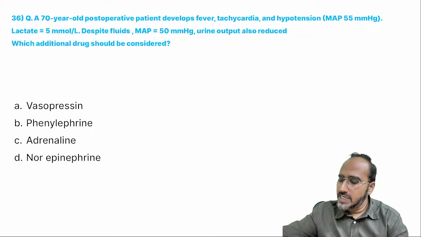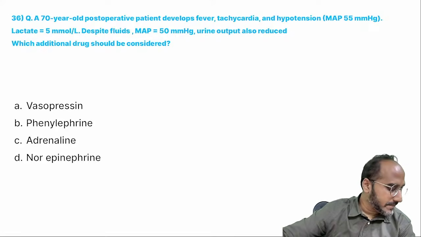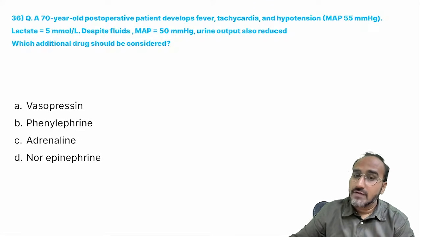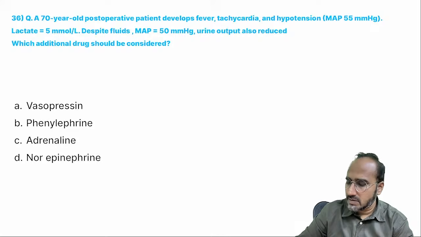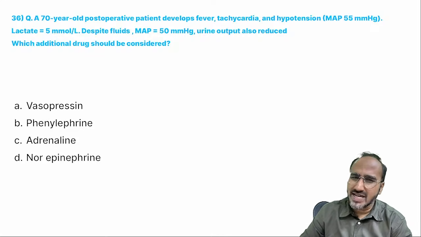A 70-year-old patient post-operatively develops fever, tachycardia, hypotension, lactate value of 5 millimoles despite fluids. MAP of 50, urine output is also reduced. Which additional drug should be considered? Basically, remember, guys, what should be given over here? Here the patient is having what? Lactate high means there is septic shock features.